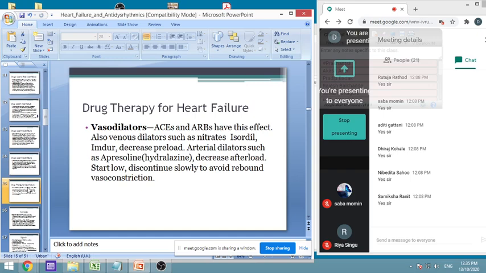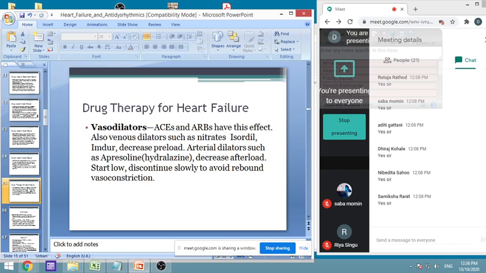Okay. Then another treatment is vasodilators. Already we have seen that ARBs can cause vasodilation. Other agents are also there, for example hydralazine and others. Again, please go through all the drugs you studied in hypertension, because these are all categorized as vasodilators. You know the basic benefits of the vasodilators. What are the benefits of the vasodilators?